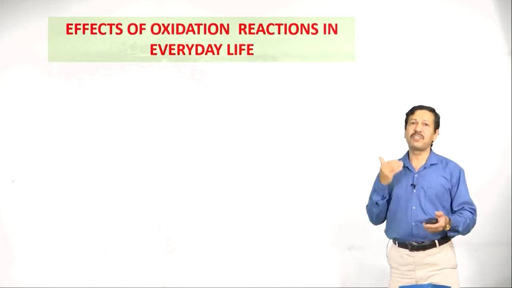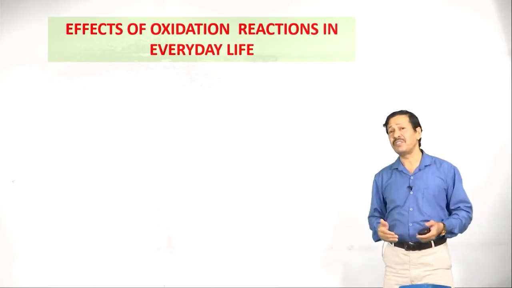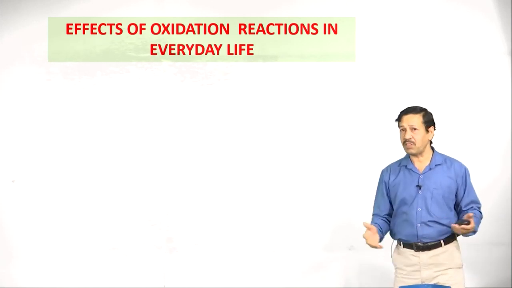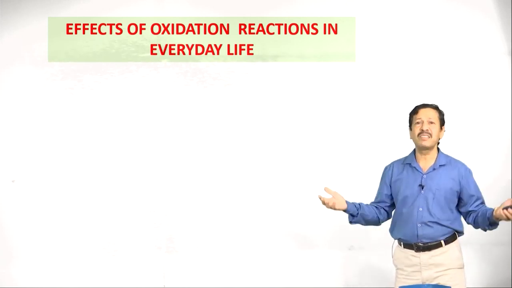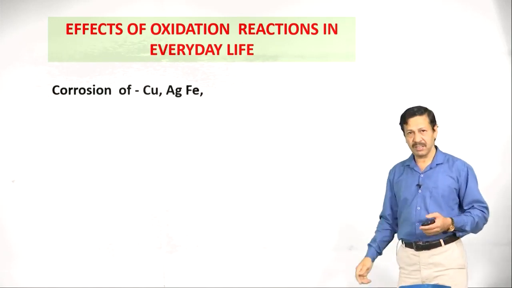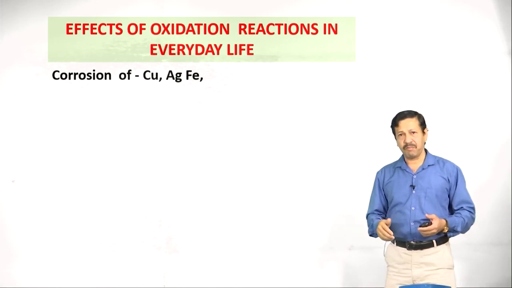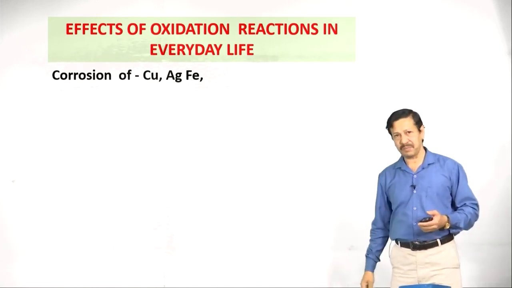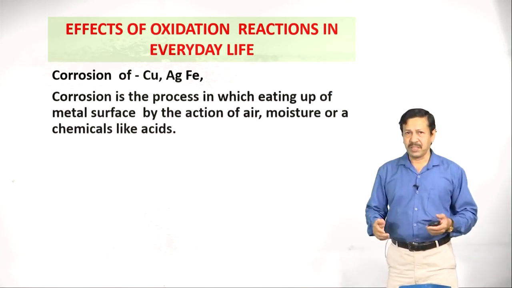Now, effects of oxidation and reduction in our daily life. This is a very important segment because we are seeing many things in and around us. So we should be aware of these things. Corrosion, a very important aspect because of oxidation. What do you mean by corrosion?